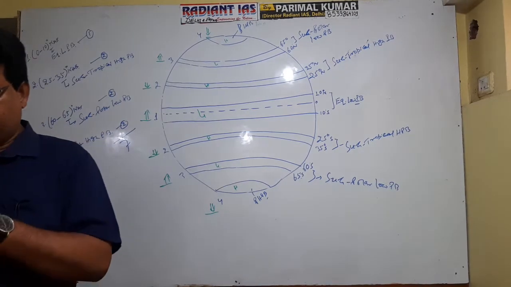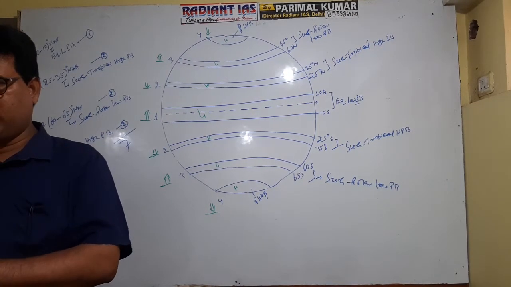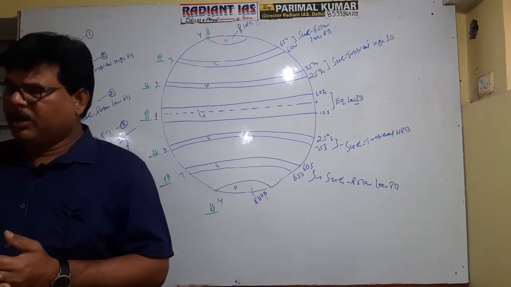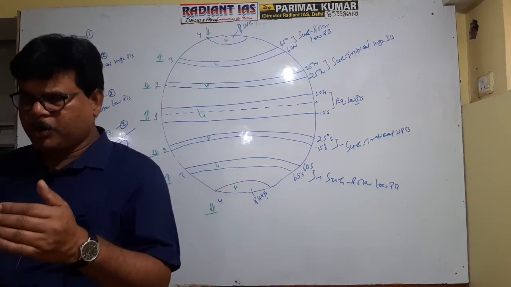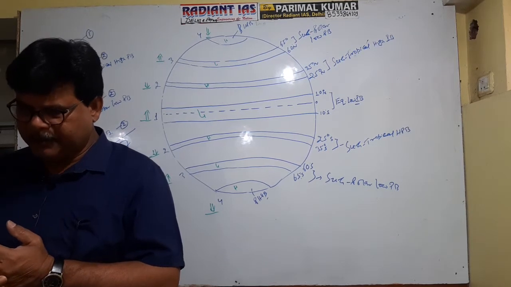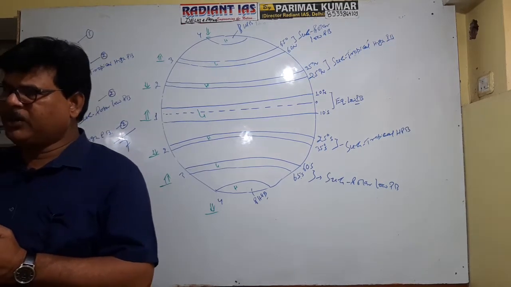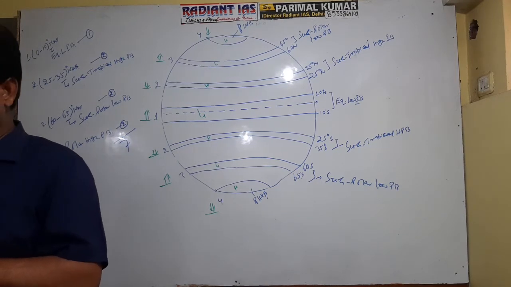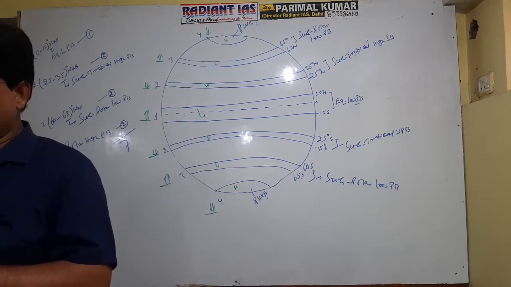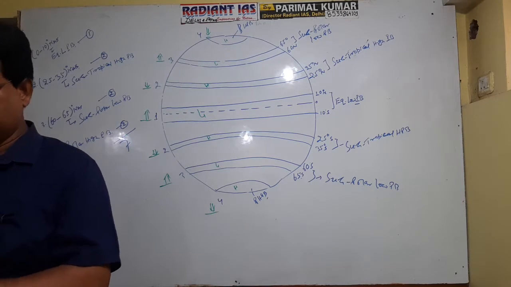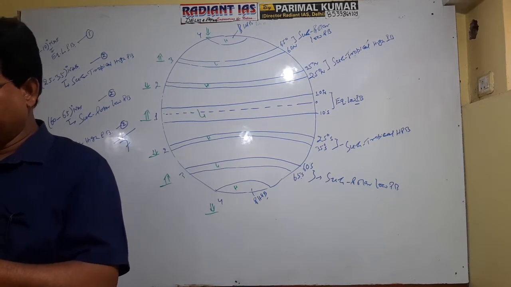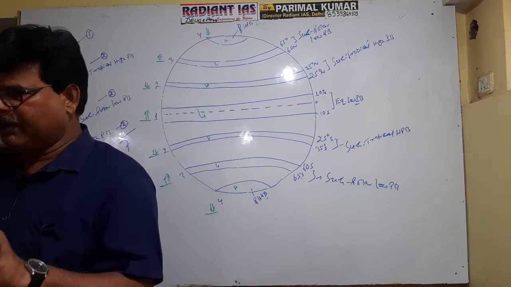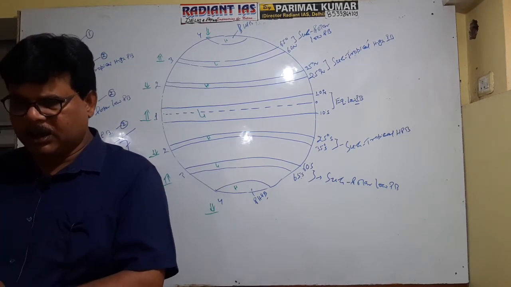Okay, since there is unequal distribution of land and sea in the northern hemisphere, that's why the pressure belts are not so continuous in the northern hemisphere. But there is a dominance of the ocean in the south. The southern hemisphere is referred to as the water hemisphere. That's why the pressure belt is almost continuous, and well marked, well identified. Getting it now? So it is clear that we have 7 pressure belts on the Earth's surface.